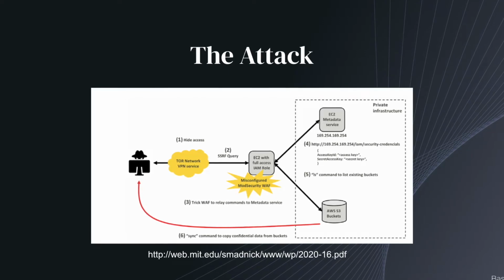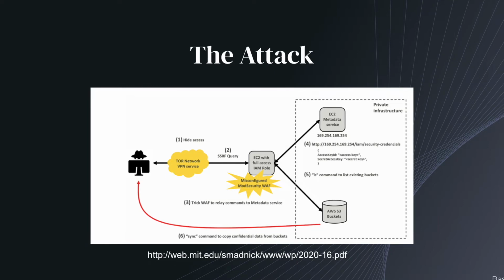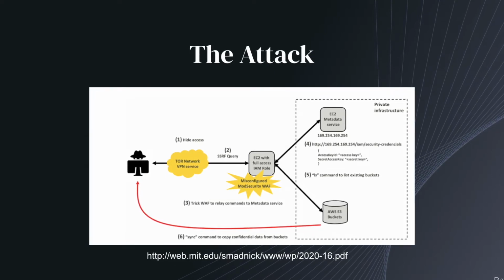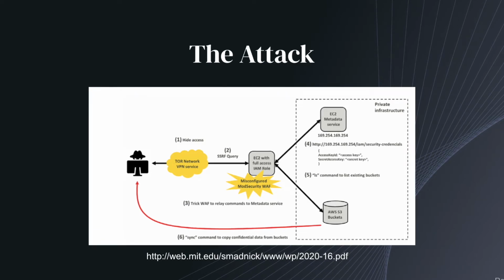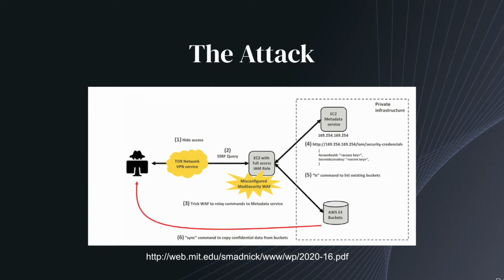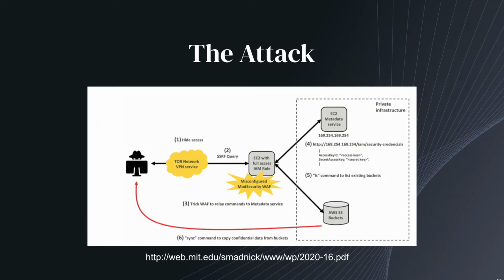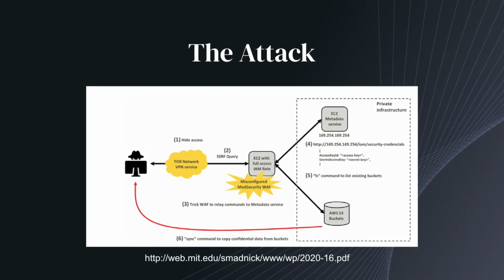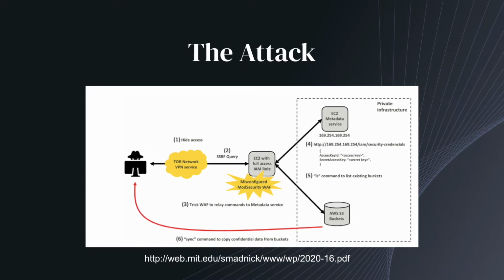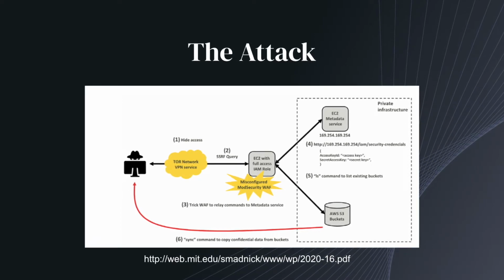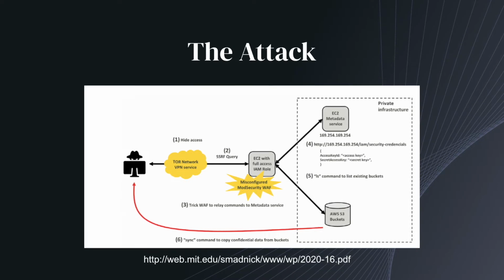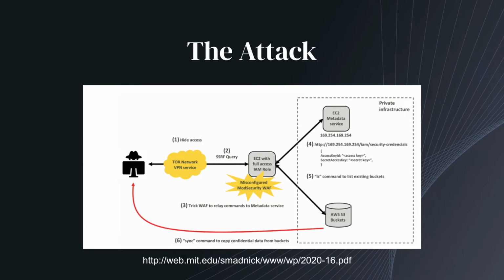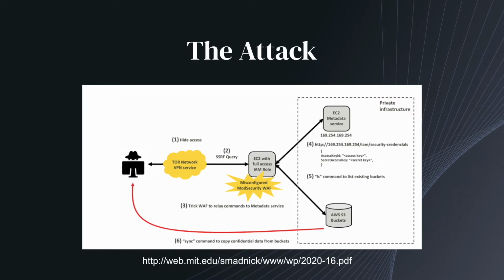The SSRF attack allowed Paige to trick the server into executing commands as a remote user, giving her access to a private server. Paige then exploited web application firewall misconfigurations, which allowed her to relay commands to a default backend server on AWS. With the SSRF attack and the WAF misconfiguration, Paige was able to obtain the access credentials, more specifically, the access key ID and secret access key.